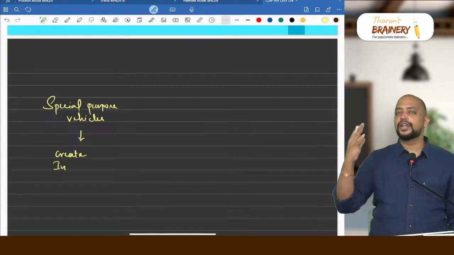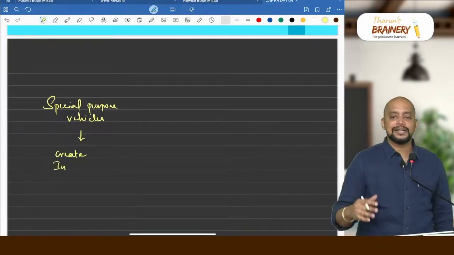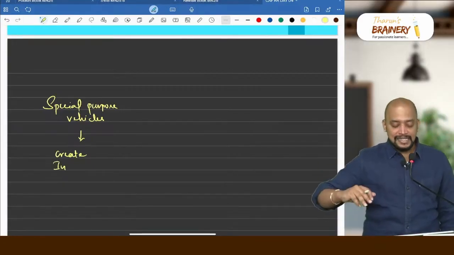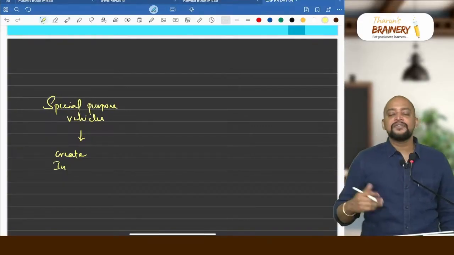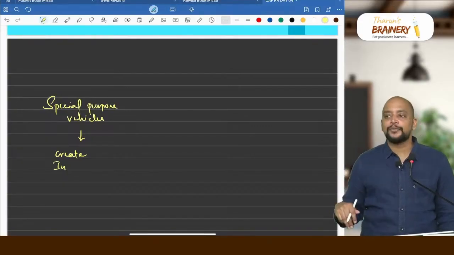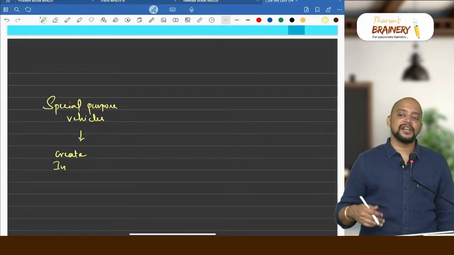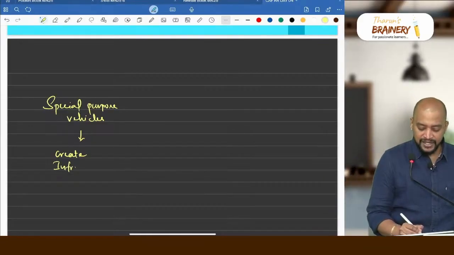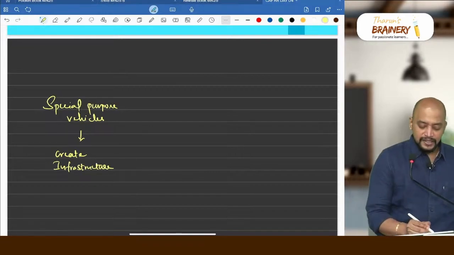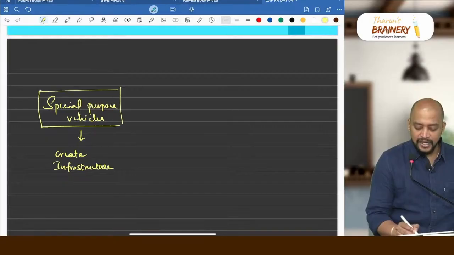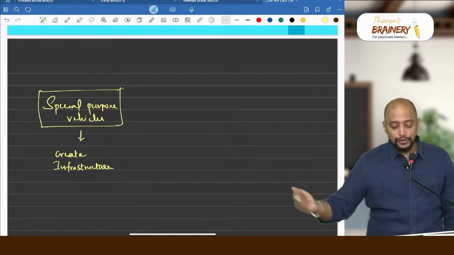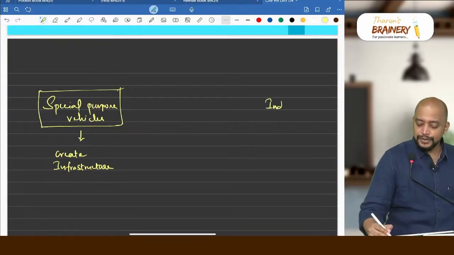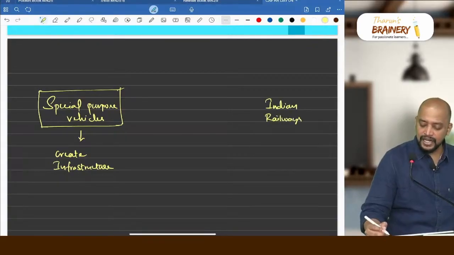For example, keep in your mind, lifts and escalators inside the railway station are created by a special purpose vehicle. Why can't railways do that? Railways don't have money. Therefore this special purpose vehicle, which has money, will create that. And what will they do? The special purpose vehicles will give the infrastructure for use to Indian Railways, allowing Indian Railways to use it.